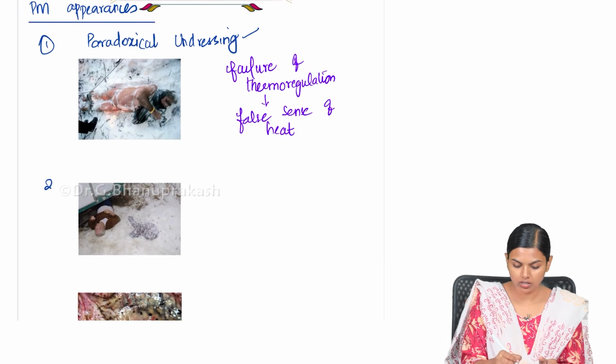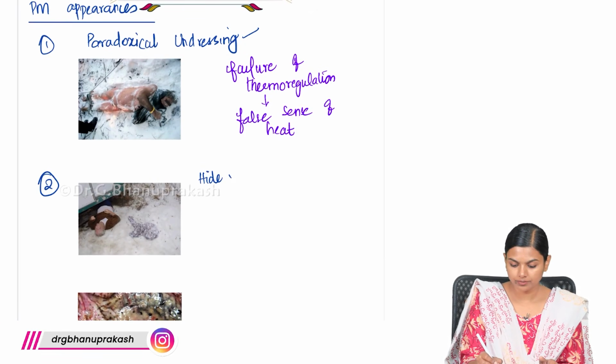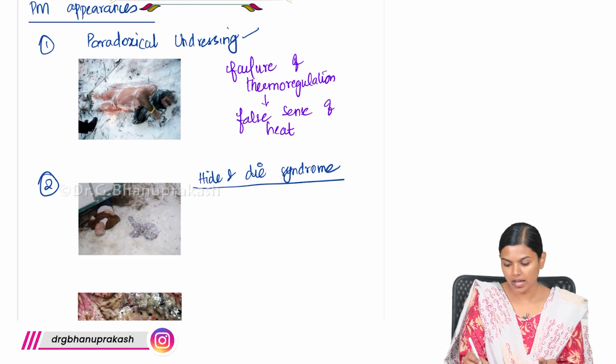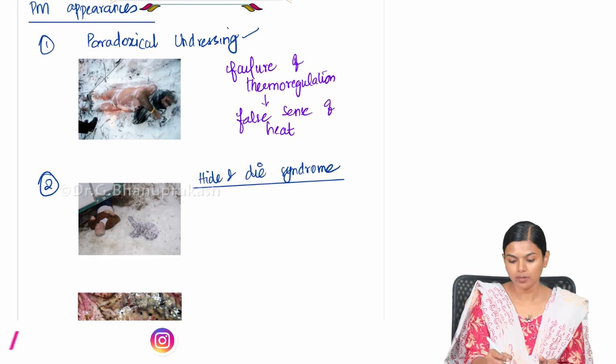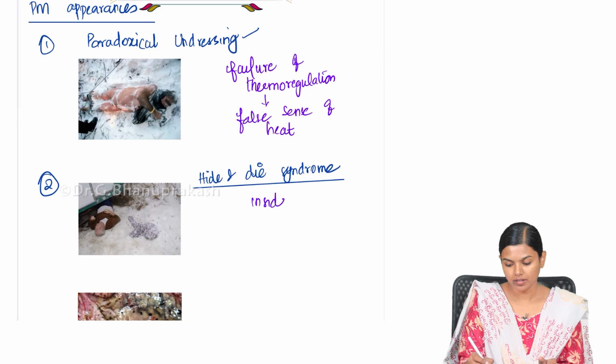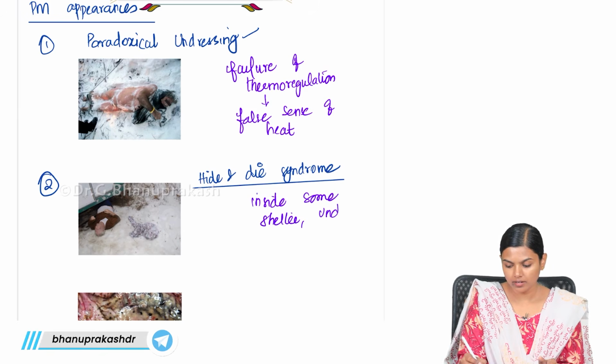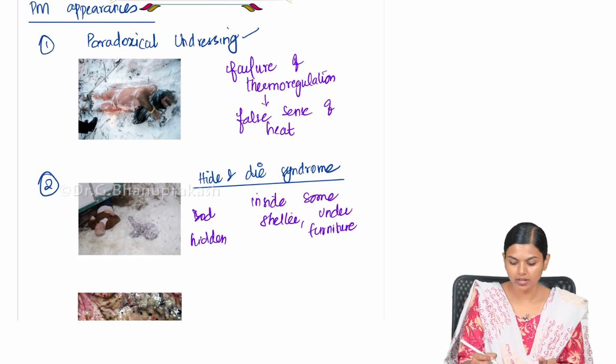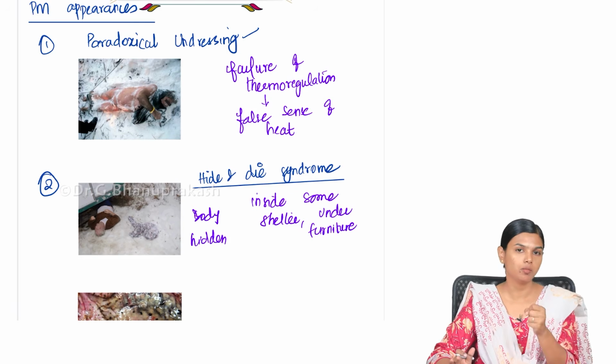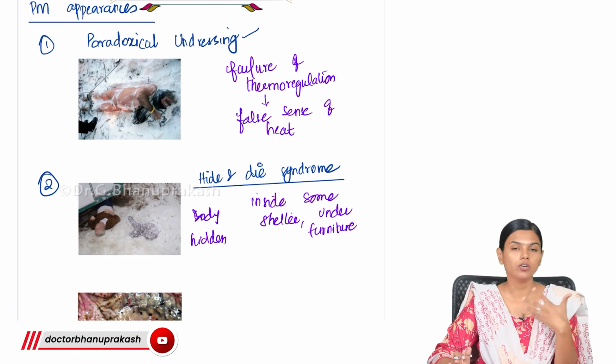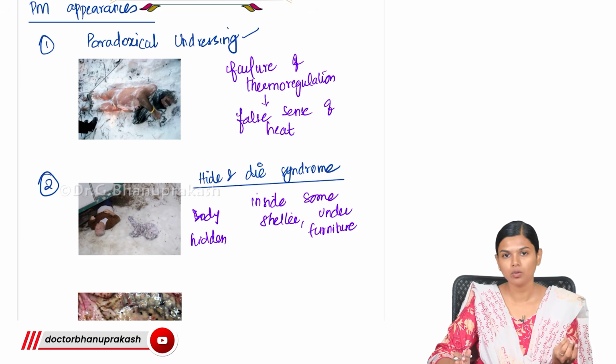Next, you will see something known as hide and die syndrome. Here what will happen is that you will be finding the body deep inside some shelter, like under furniture, like that you will find the body hidden. Body will be hidden somewhere. And if you find a hidden body somewhere with a naked body, what will you think? You will generally think somebody has tried to do something to them and they have killed them. Like that only we will be thinking.